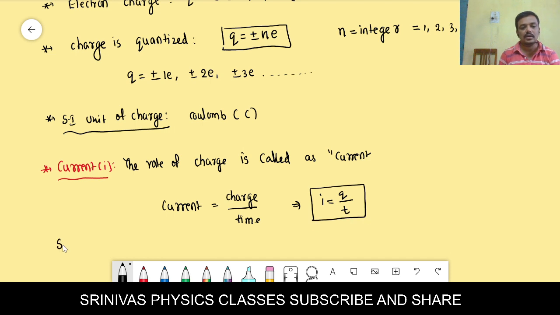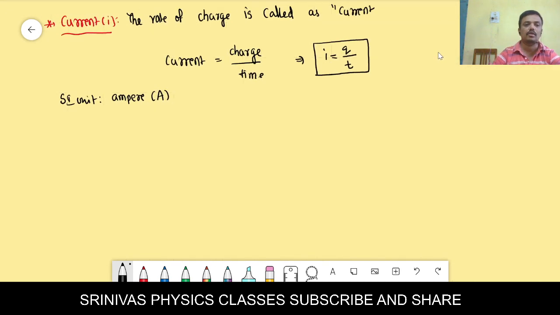Its SI unit is what? You can tell ampere. Is it right? Ampere. Its symbol is capital A. Next, 1 ampere is equal to how much you will get from the above equation. We take charge as 1 coulomb and time as 1 second, then 1 ampere is equal to 1 coulomb by 1 second. That means 1 ampere equals 1 coulomb per 1 second.